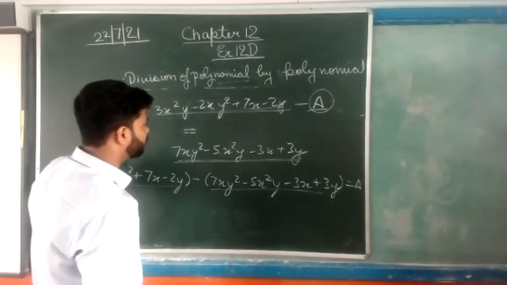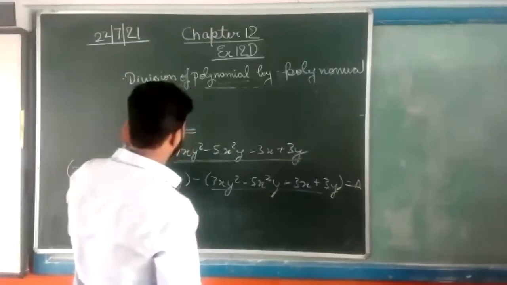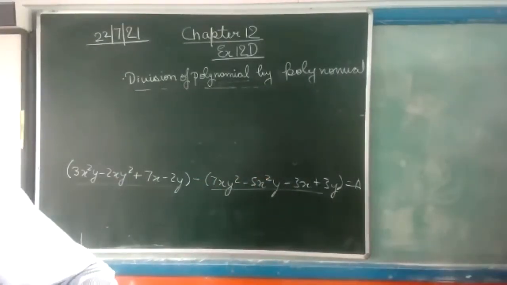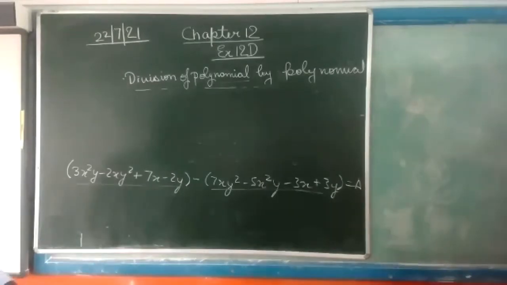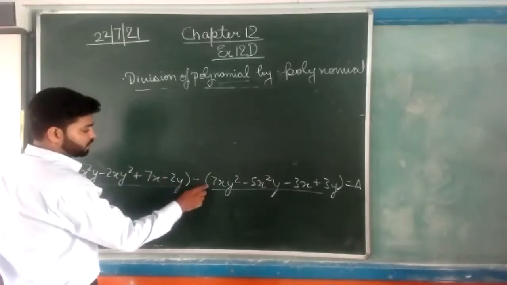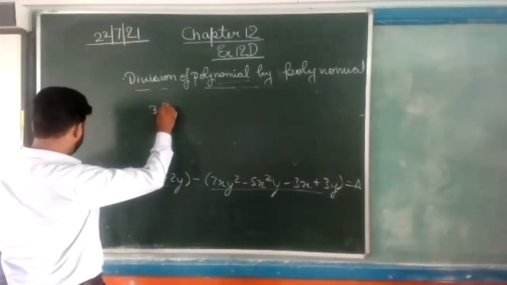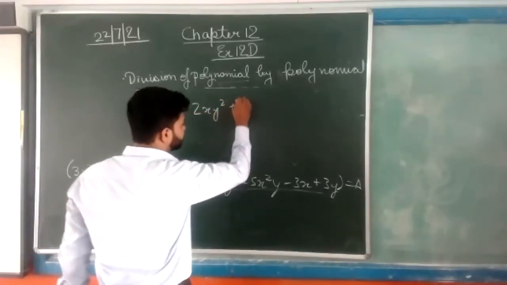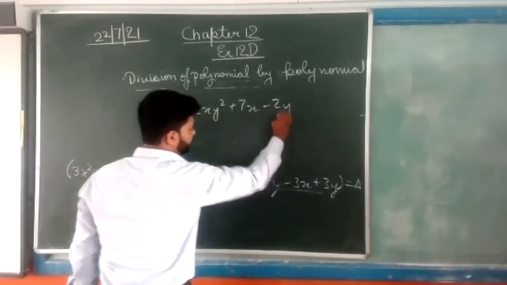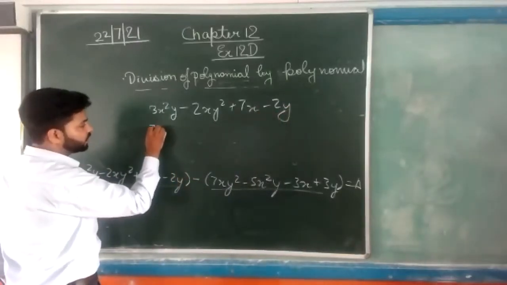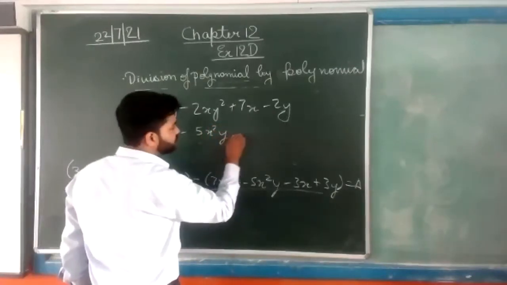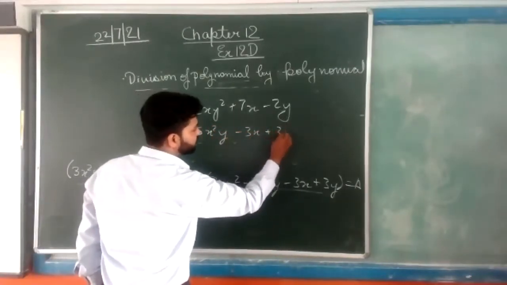I am doing it with the column method. 3x square y minus 2xy square plus 7x minus 2y, subtract 7xy square minus 5x square y minus 3x plus 3y.